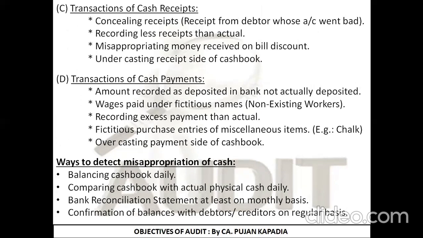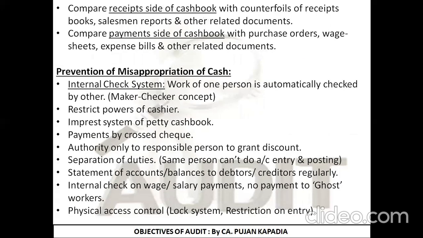Then we studied how we can detect. I came to know, okay, fine, there is a misappropriation of cash in these transactions, but how can I find out that this has actually occurred? We have studied various points like balancing the cash book daily, making bank reconciliation on a monthly basis, asking for confirmation from the debtors and creditors, etc. Last part: I have detected that the cash has been misappropriated. Now, how can I prevent such things?